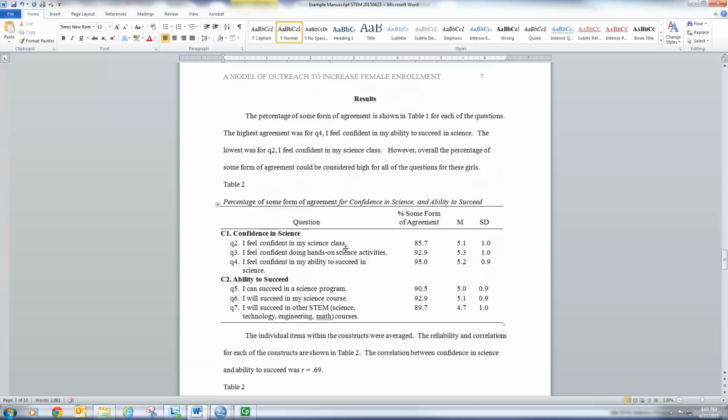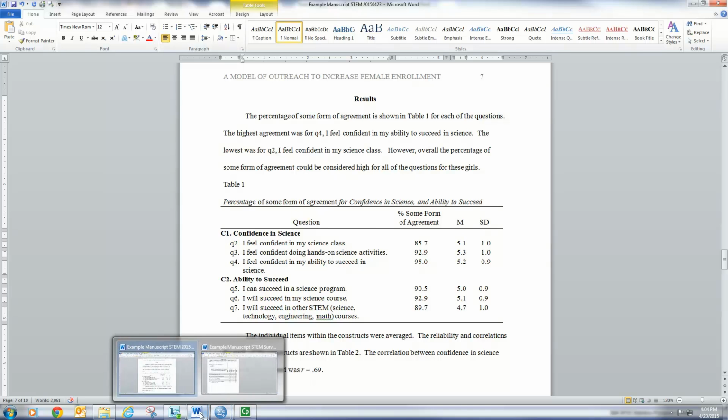Tell me the results. So we had a research question, and the first thing in the results we define here is the percent of some form of agreement, some form of agreement right here, percent of some form of agreement. This is summing the somewhat agree, and strongly agree values. Here's the mean. Here's the standard deviation, standard deviations. And this is confidence in science, ability to succeed, coming off our survey.